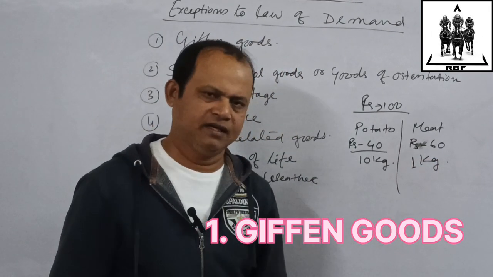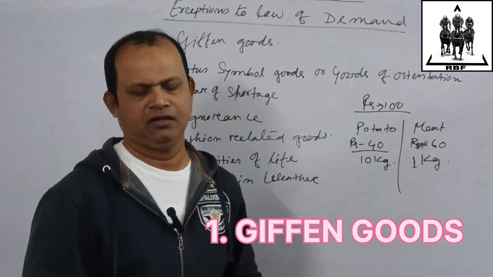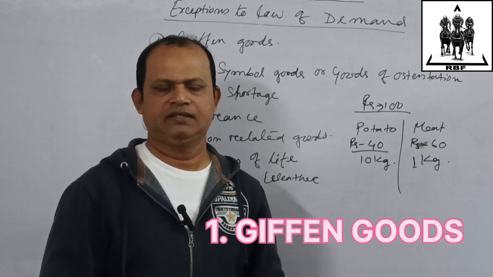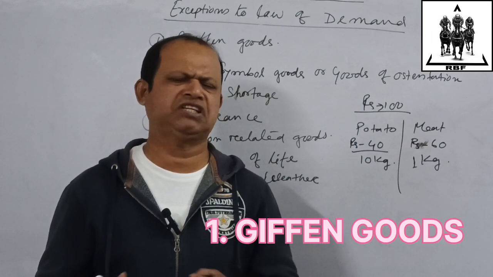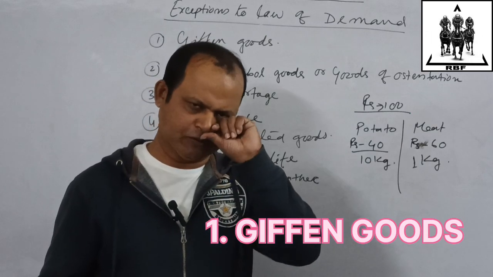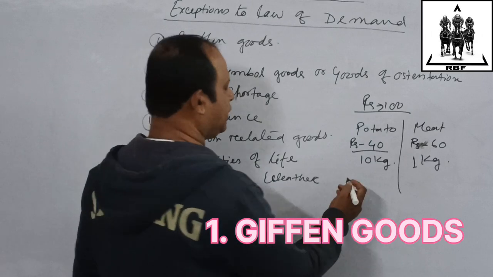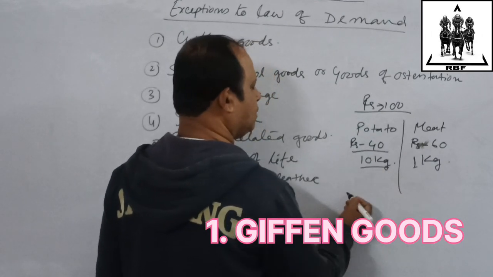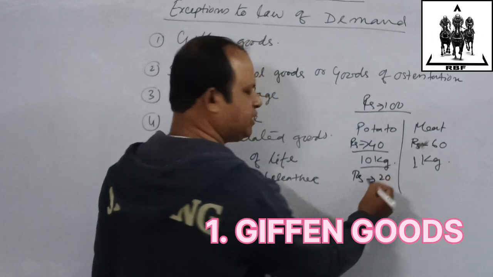So what happened? As potato is an agricultural good, it depends on nature and climate. In a particular year, there was a bumper crop of potato. Potato supply increased, and the price of potato fell drastically. Now they were able to buy 10 kg of potato at, say, rupees 20.